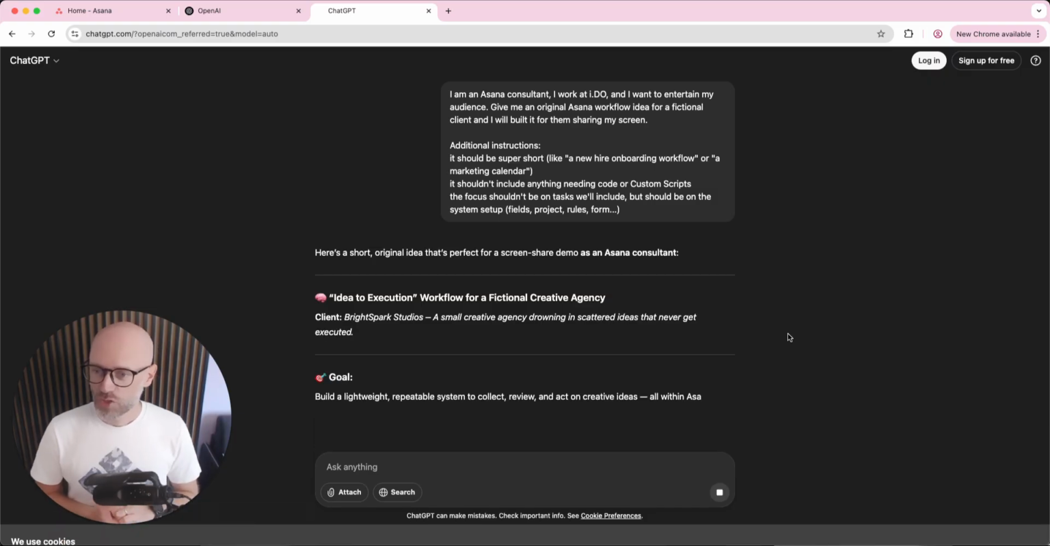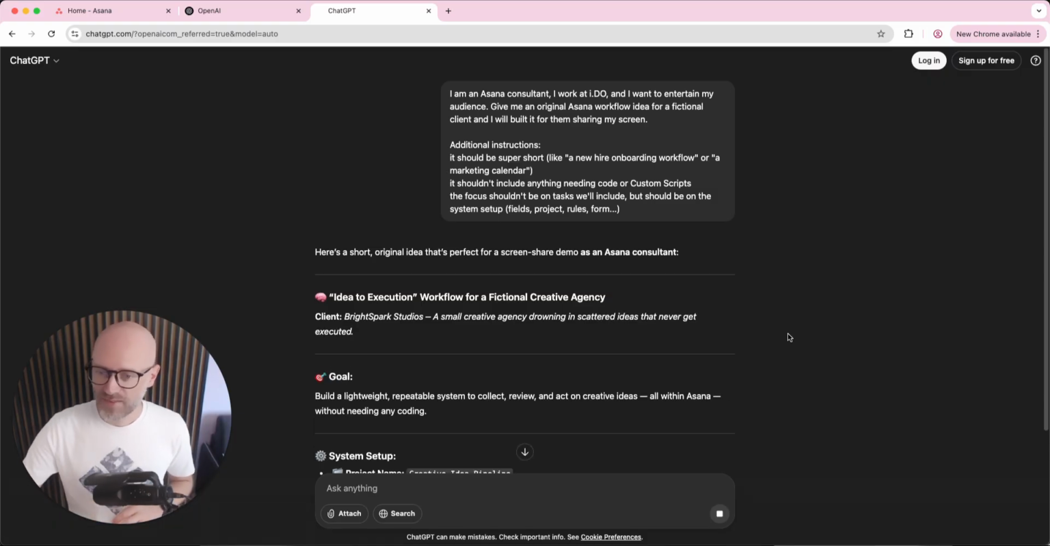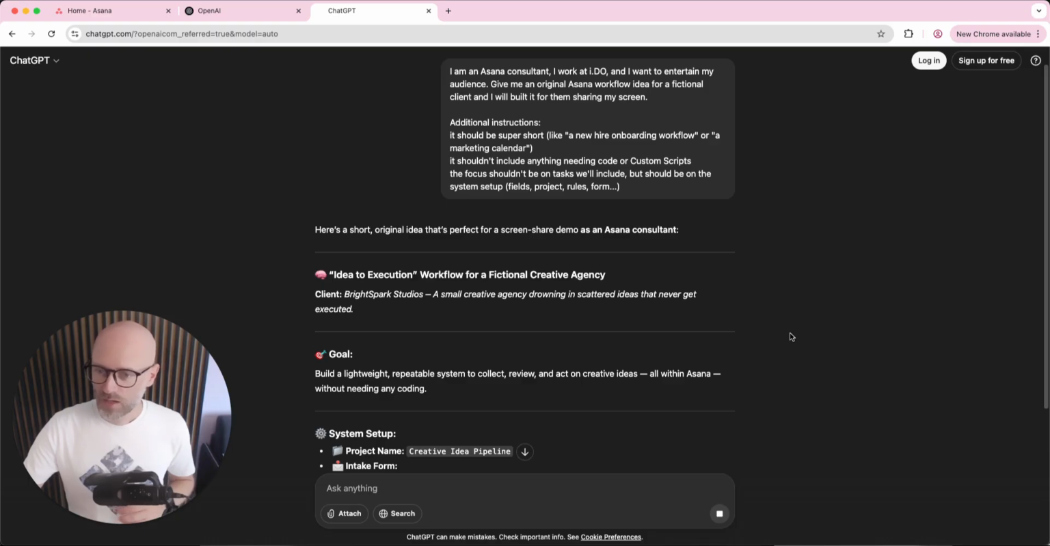Idea to execution workflow for a creative agency. All right, so let's say idea management for a creative agency, and let's say that I want to be able to collect those ideas from the team. So let's have a look.